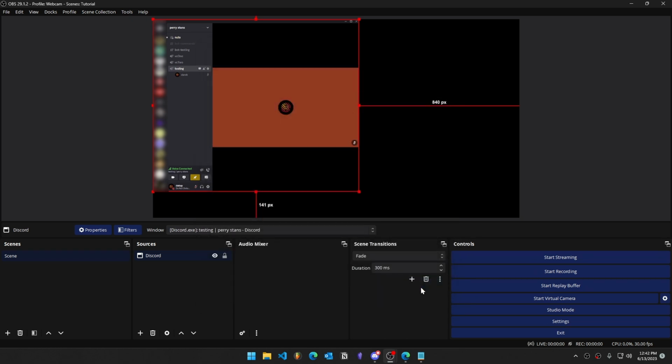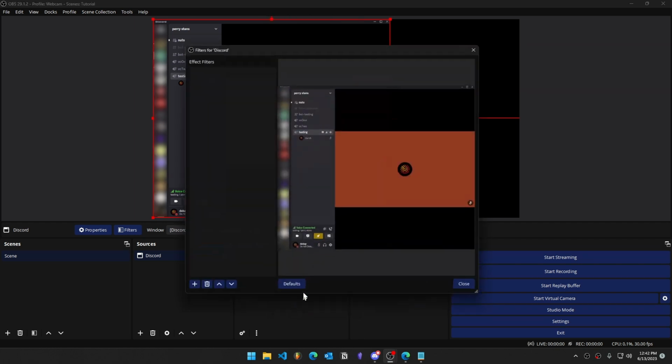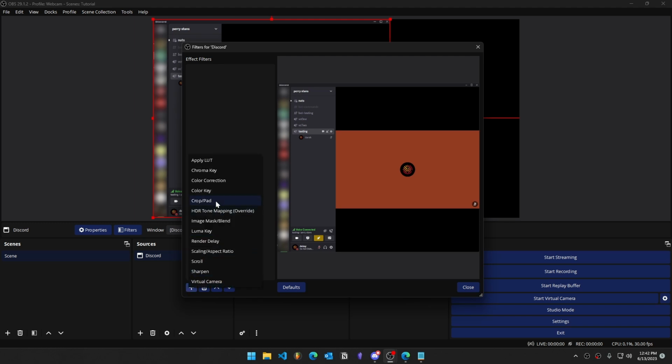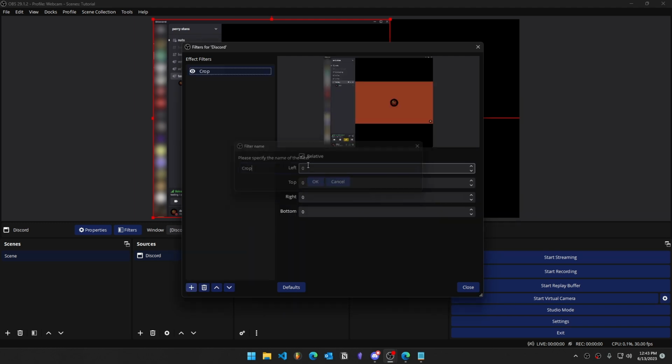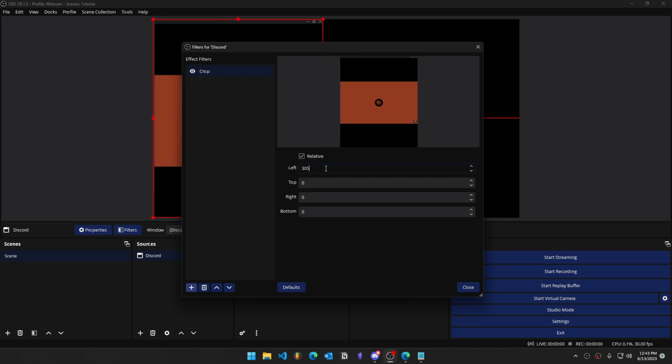Once done, hit OK. Now let's focus on reframing this for the right presentation on Omegle. Since Omegle presents everything as a square, what we're going to do is crop this. Let's go into our filters, let's add a filter, let's add a crop, and let's name it just crop. I'm going to add a crop for the left to take out all of this unwanted information right here. To do this, I'm going to enter a crop of about 310, or let's try 305. 305 seems okay. And then I'm going to add a right crop of about 1. Then I'm going to hit close.